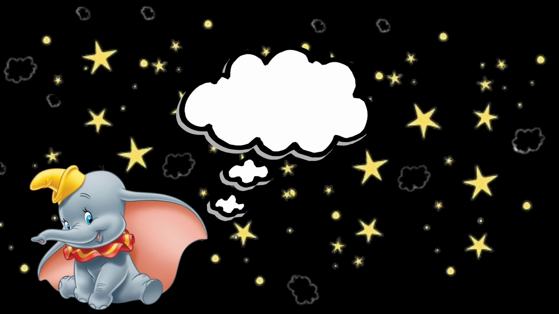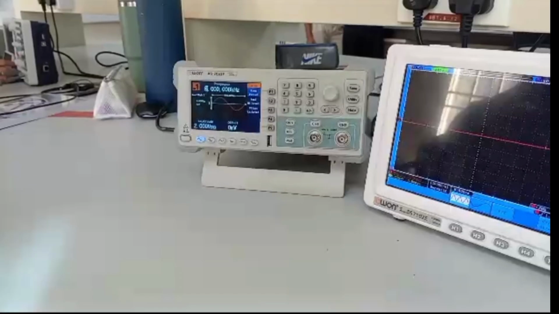Turn it on and locate the setting for frequency and amplitude. Begin with setting the frequency to 1 kHz. You can do this by pressing the frequency button and using the number keys to adjust to reach exactly 1 kHz.